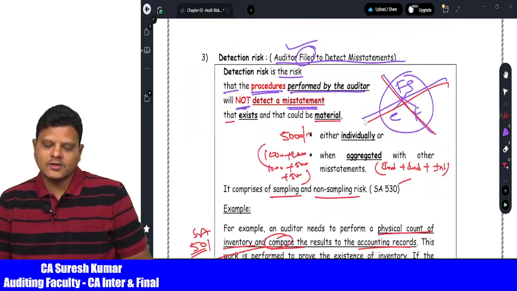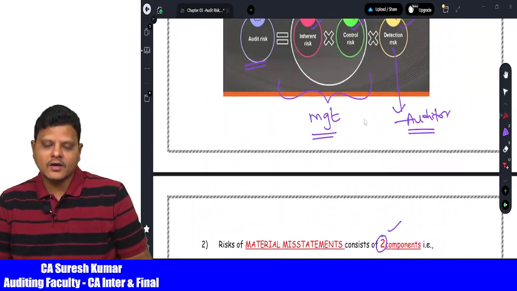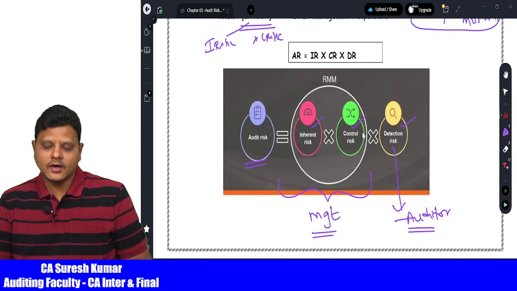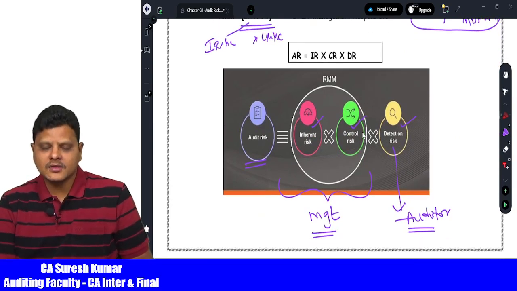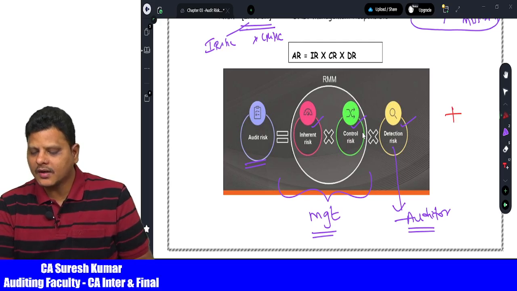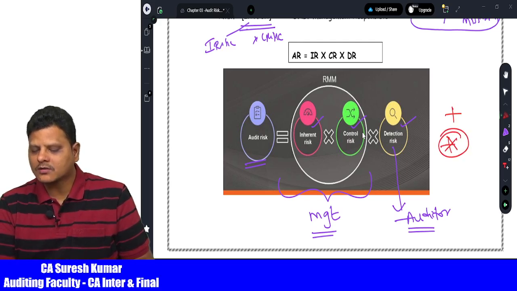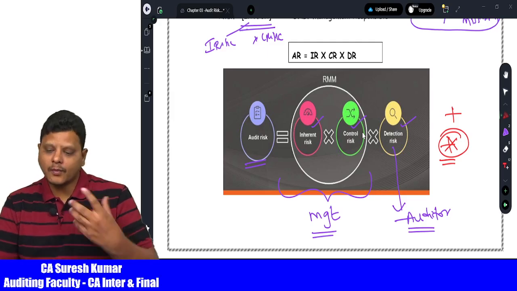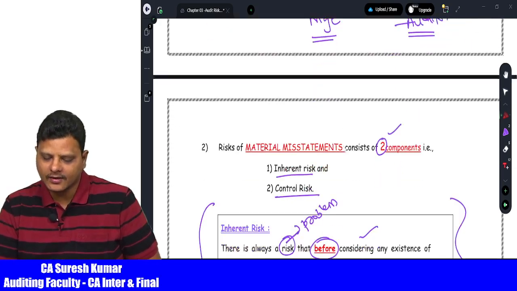Now comes the formula. What is the formula for audit risk? Audit risk is equal to inherent risk multiplied by control risk multiplied by detection risk. So please note that it does not have a plus symbol, it has a multiplication symbol, because risks are always multiplied, not added.